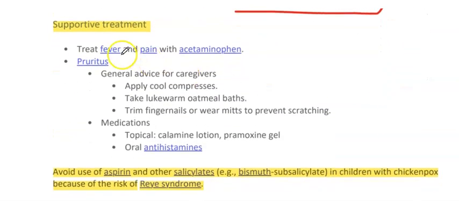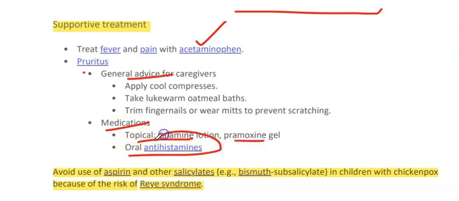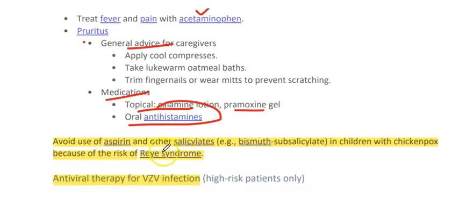Supportive treatment includes treatment of the fever and pain with acetaminophen. Don't use NSAIDs. For pruritus, there is general advice and there are medications. Medications include topical ones like calamine lotion and pramoxine gel, and oral antihistamines. Avoid use of aspirin and other salicylates in children with chickenpox because of the risk of Reye syndrome.